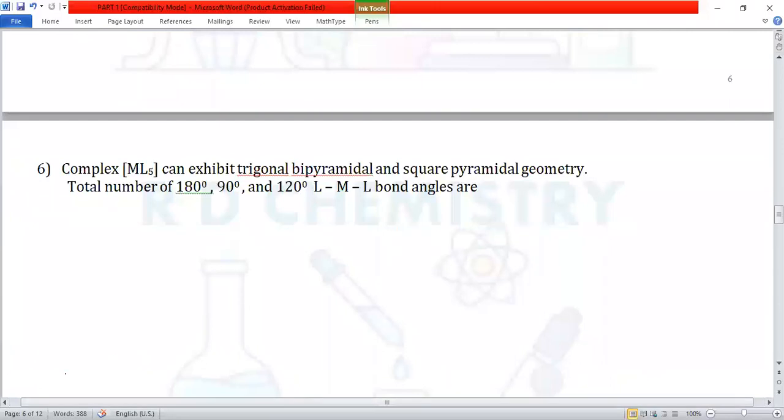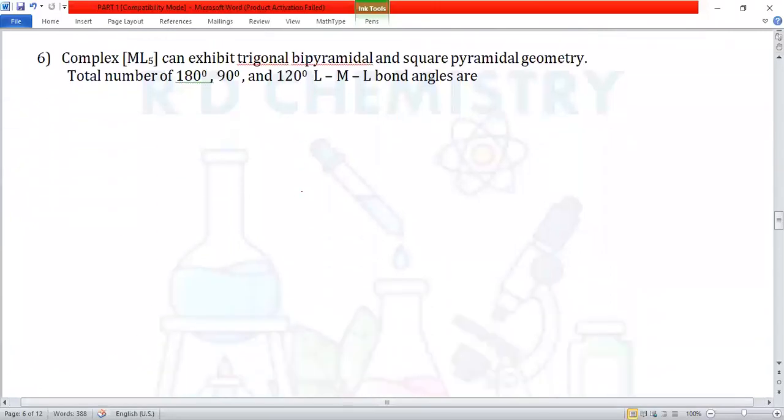Question number 6. The complex ML5 can exhibit trigonal bipyramidal and square pyramidal geometry. The total number of 180, 90, 120 L-M-L bond angles are? Numerical type question. So let me go for trigonal bipyramidal geometry. Central metal atom is M.